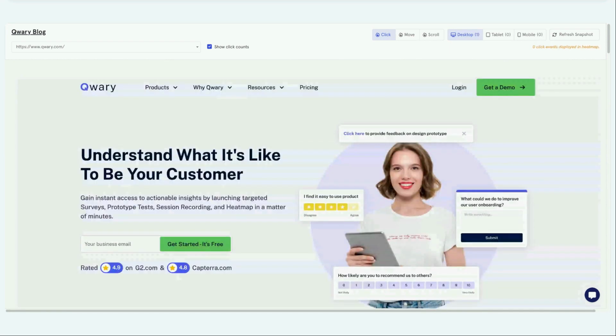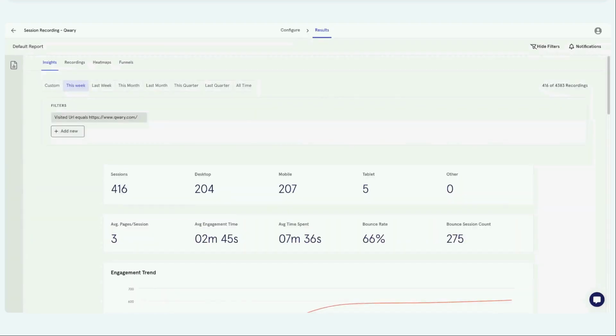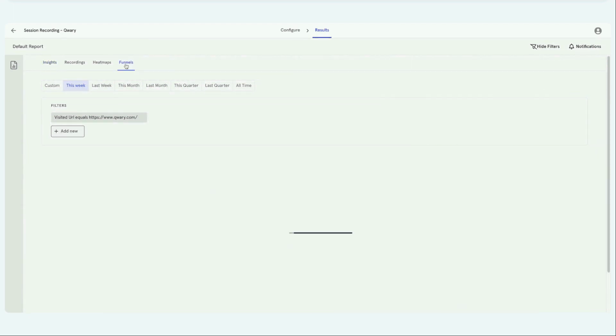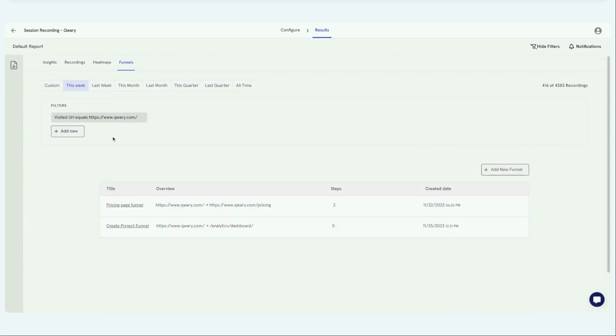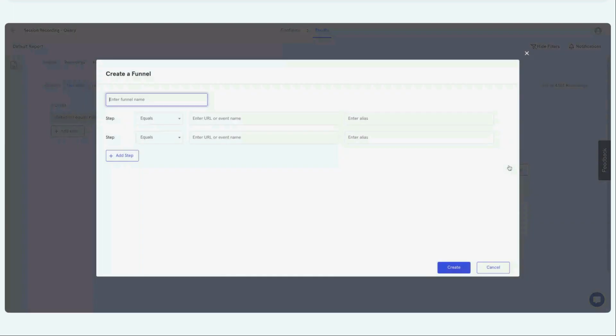Okay, now let me show you the conversion funnel. Conversion funnel is where you can create a funnel if you have a sales funnel, whether it's the top of the funnel, middle of the funnel, or bottom of the funnel. You can create a funnel in Qwary, whether it's your outside pages for your customers and leads, or inside product pages. If the Qwary SDK is installed, you can create a funnel on those pages using Qwary.